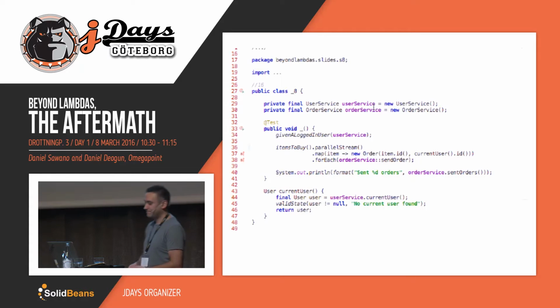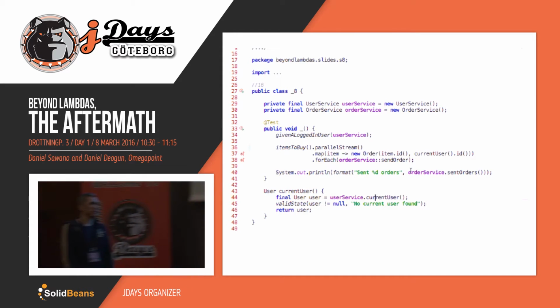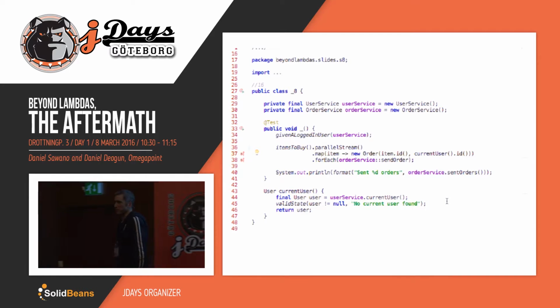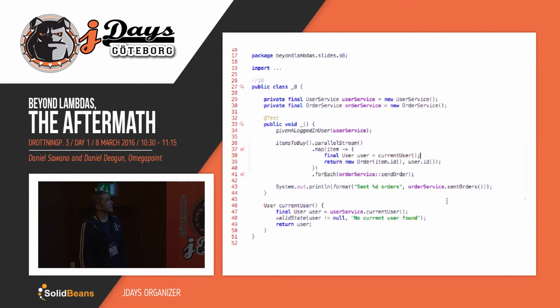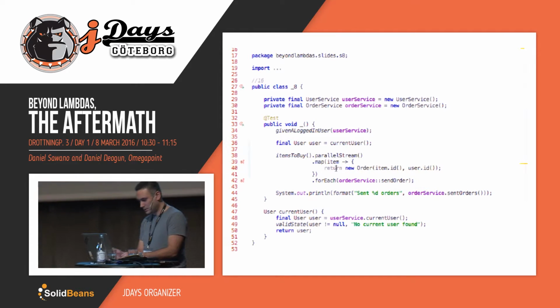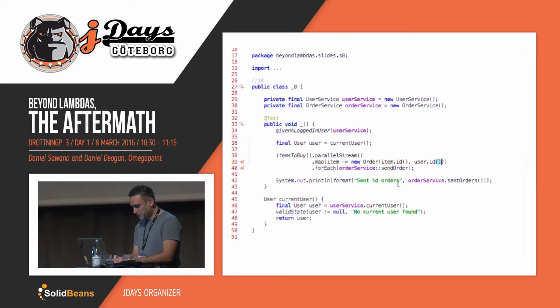Darn. I just hoped parallel stream could make us forget all about concurrency in multi-threaded code. But apparently it doesn't. So how can we solve this? I'm just going to extract this into a variable, of course. Okay, that's smart. Provide that to the expression. Okay, so Daniel just moved it out.